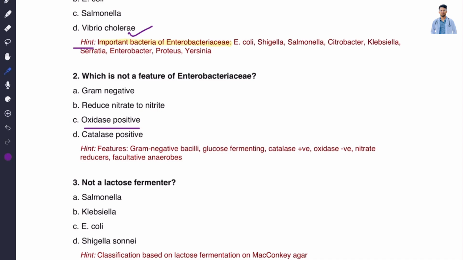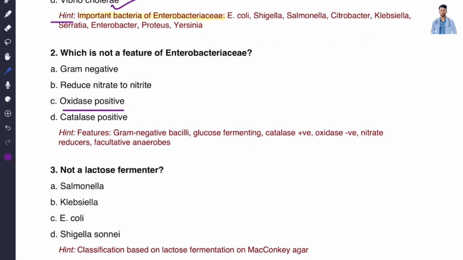There is a hint given. In the hint we can see the features of Enterobacteriaceae. The Enterobacteriaceae family is gram negative bacilli. They are glucose fermenting, catalase positive and oxidase negative. They reduce nitrate to nitrite, so they are called nitrate reducers, and they are facultative anaerobes.